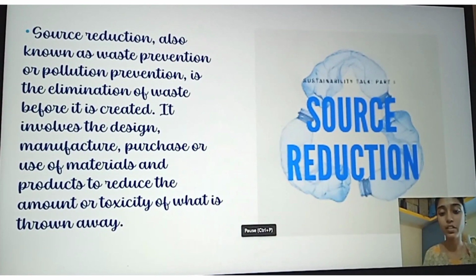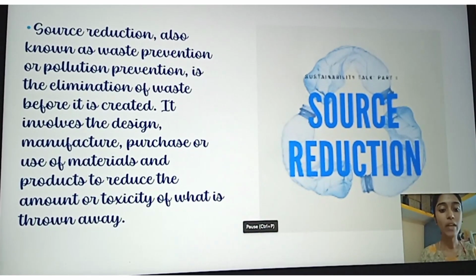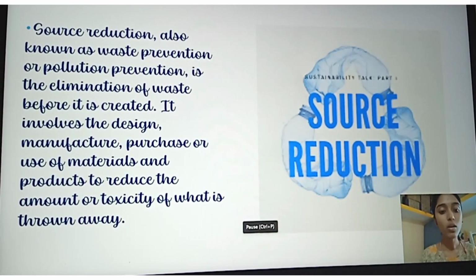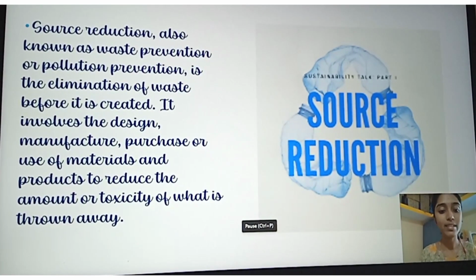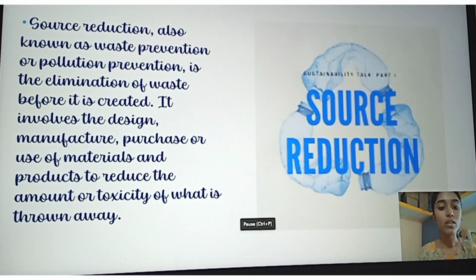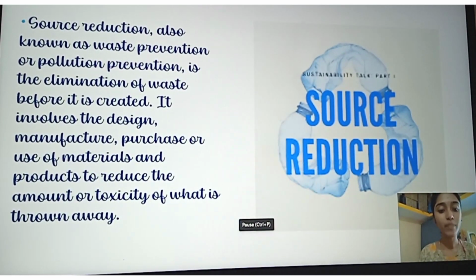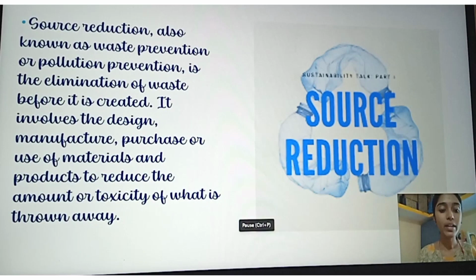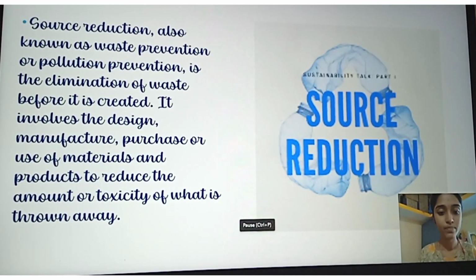Like source reduction. What is source reduction? Source reduction, also known as waste prevention or pollution prevention, is the elimination of waste before it is created. It involves the design, manufacture, purchase, or use of materials and products to reduce the amount or toxicity of what is thrown away.